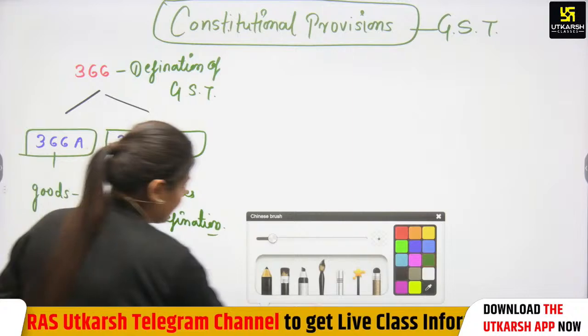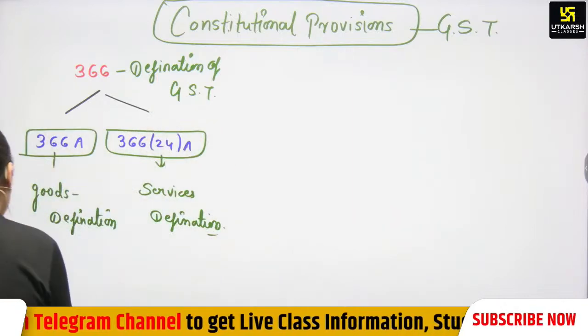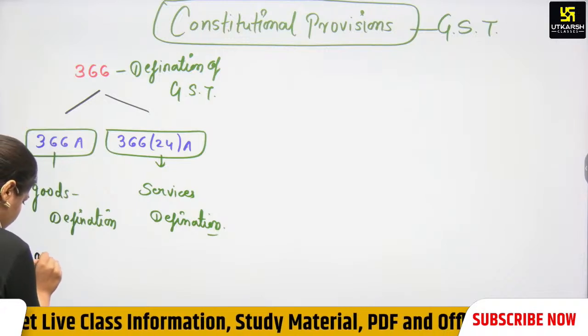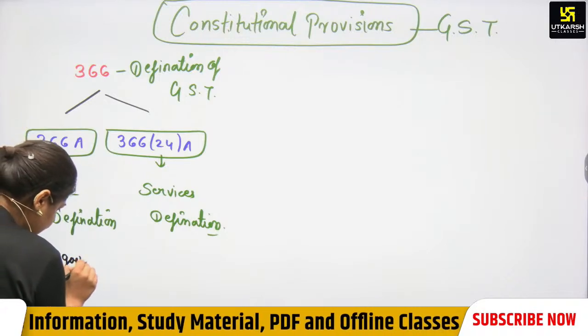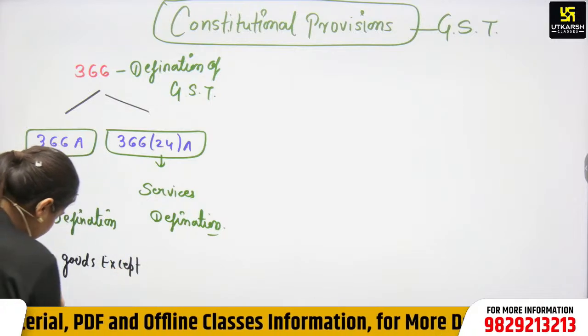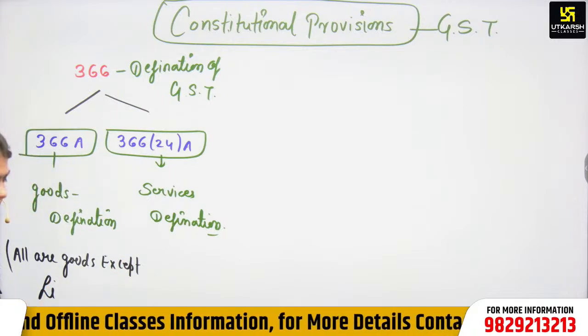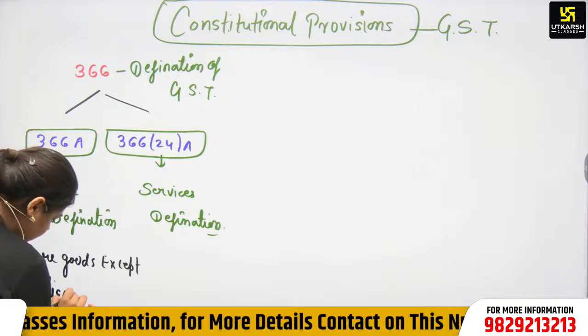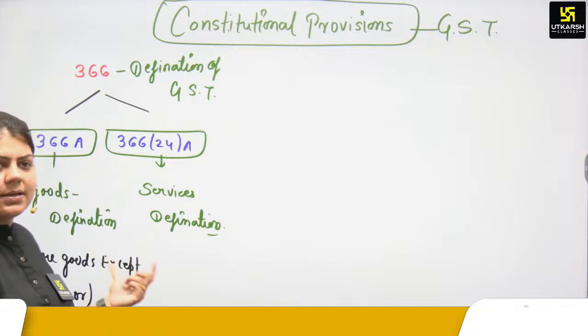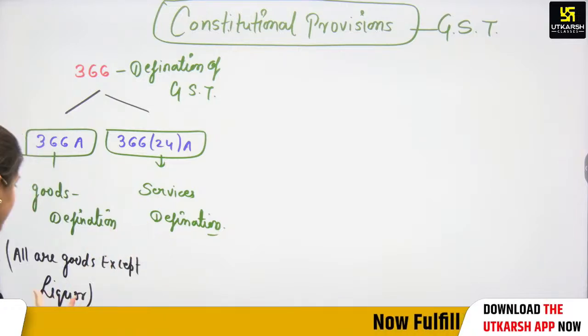The definition says itself that all are goods except liquor. Liquor means consumption alcohol. All are goods except liquor. So what is liquor? Liquor is consumption alcohol.